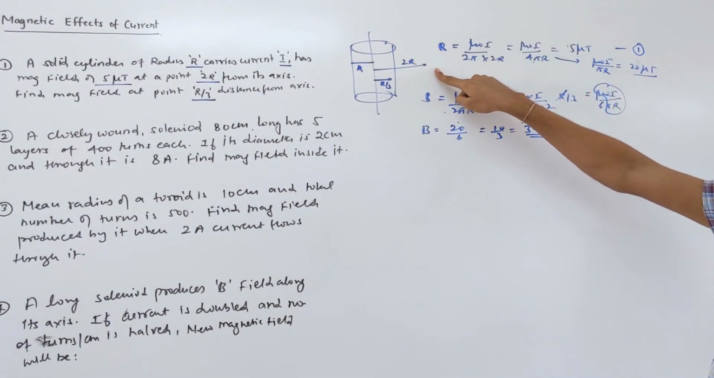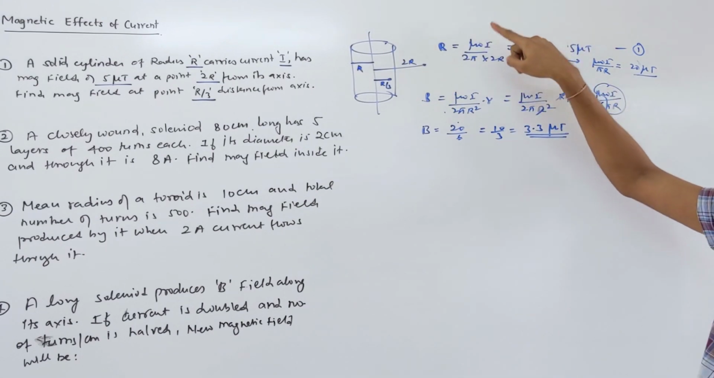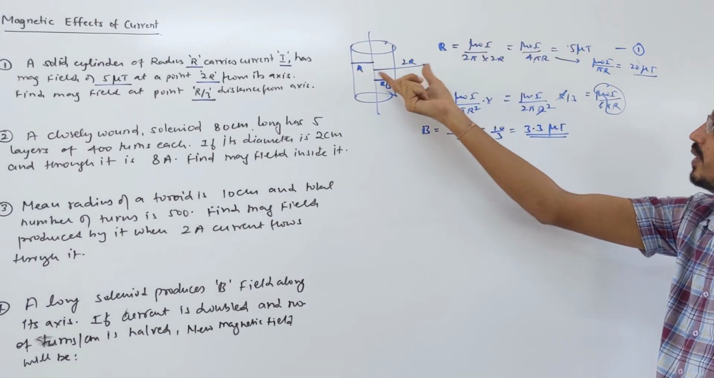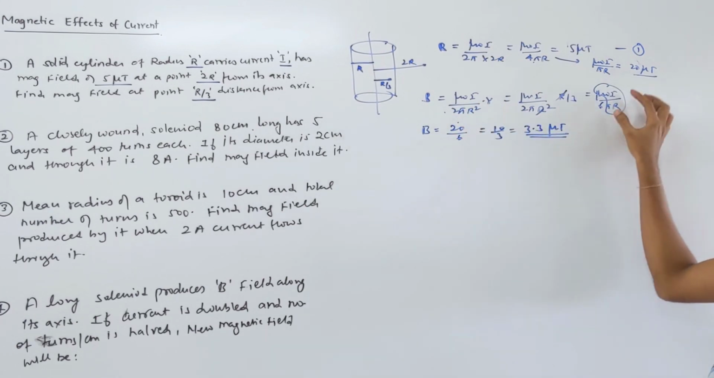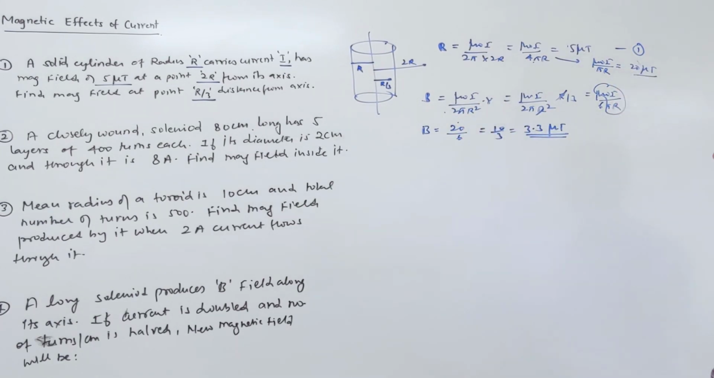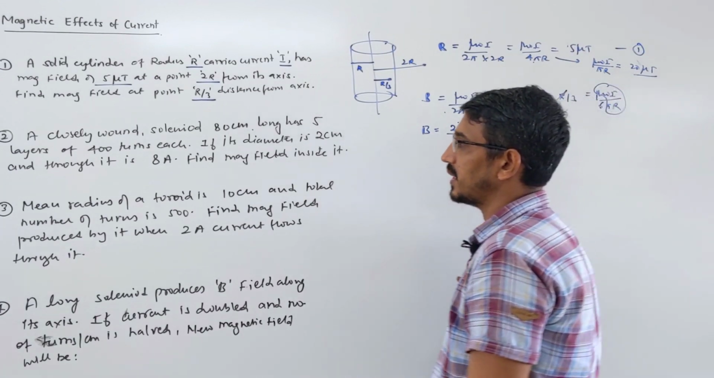Magnetic field at an outside point is given, so you write the outside formula, mu naught I upon 2 pi x, where x is given as 2r. For the inside point, you write the inside formula, and then you can replace this value from here, that's all. Okay, let's see next.